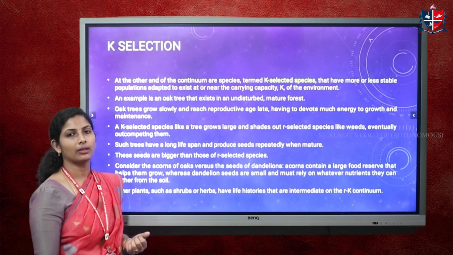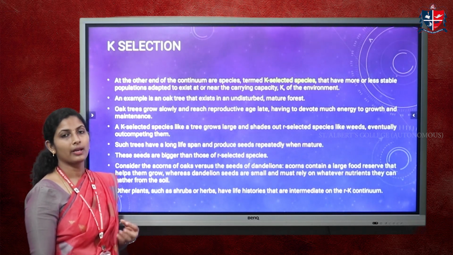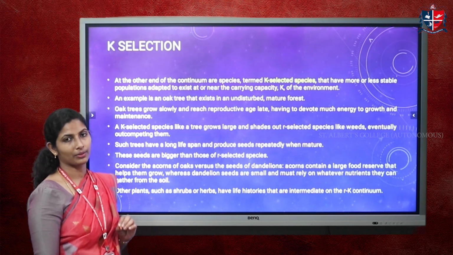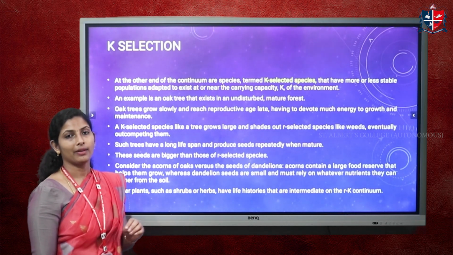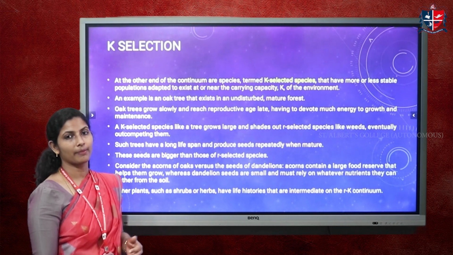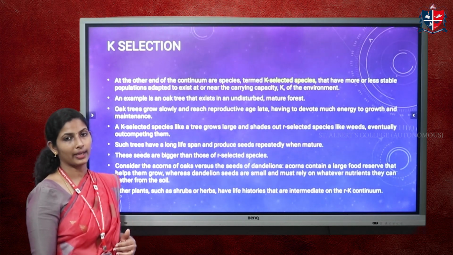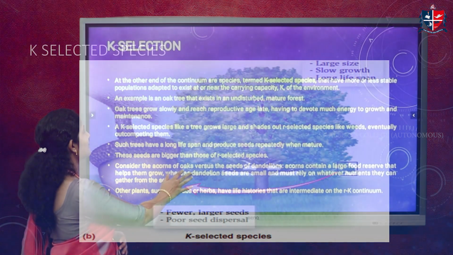And there are also other organisms such as primates, apes, etc., which reproduce in a K selected mode. It also follows a K selected mode in which they have a reproductive cycle which is repeated. They produce few offsprings, but these offsprings are given very good parental care and grow into high quality individuals. So that is K selection.